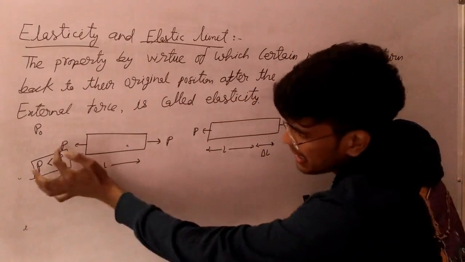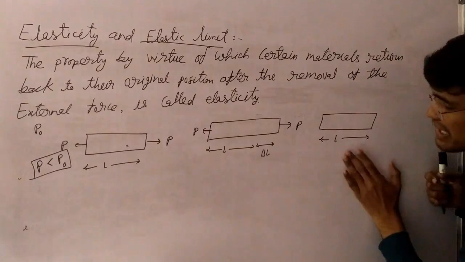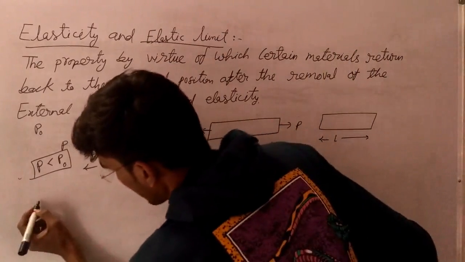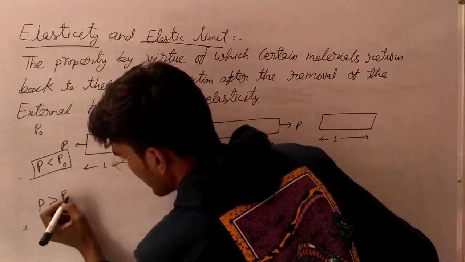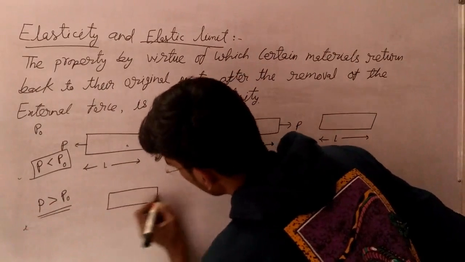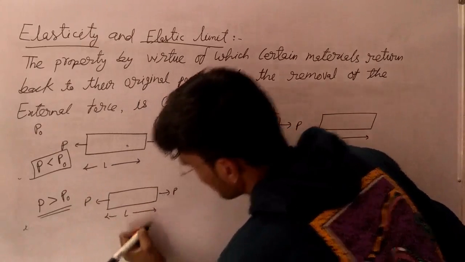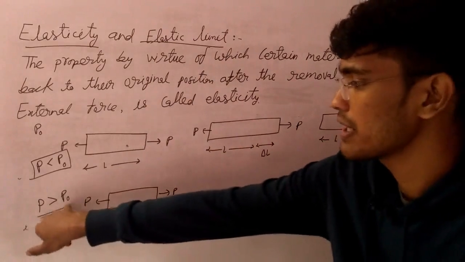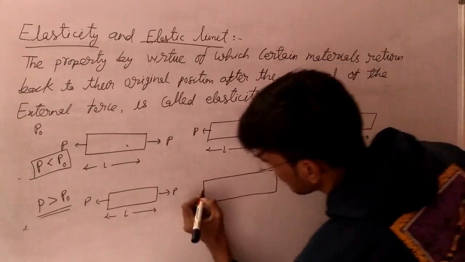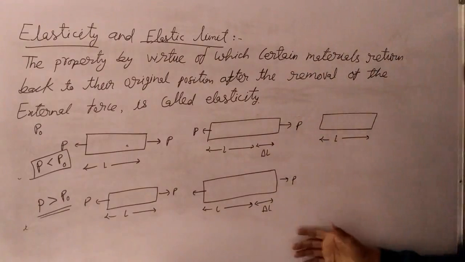The moment the applied load exceeds the value of P naught, there will be some permanent deformation in the body. Now consider the case when the applied load P is more than the limiting value. In this case, what will happen? L is the original length, and P is the load which is more than the limiting value. Due to this load P, the length will be increased by delta L amount.